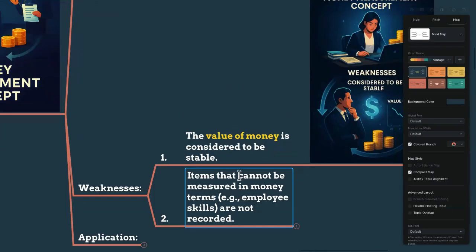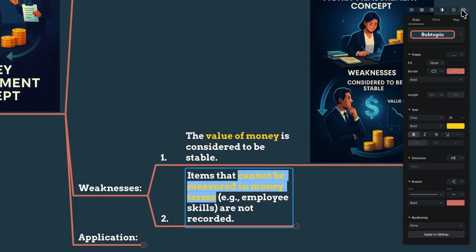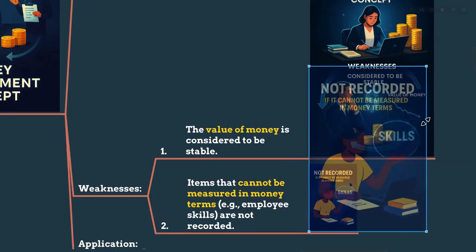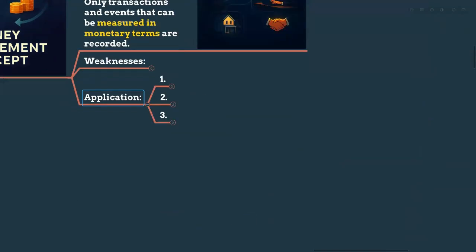Another weakness is the items that cannot be measured in monetary terms. Let's say our employees are very skilled and they know our procedures very well, and our management is made up of very high capacity people. Our owner's skills, capacity, and knowledge about the business are high. We cannot measure that in terms of money reliably, so we cannot categorize that as an asset. That's a weakness of the money measurement concept.